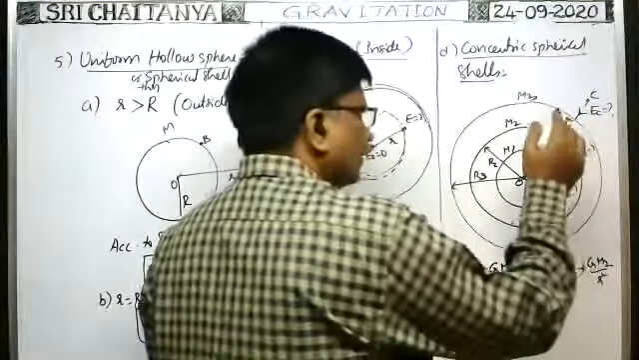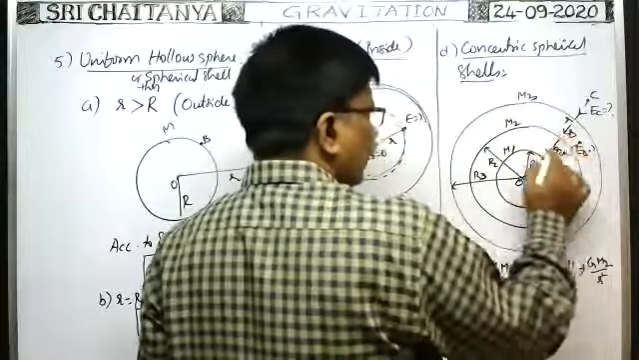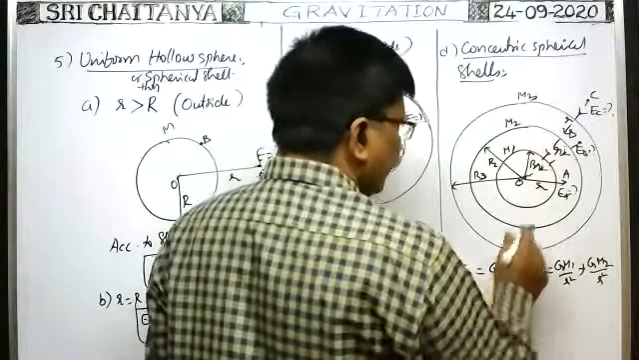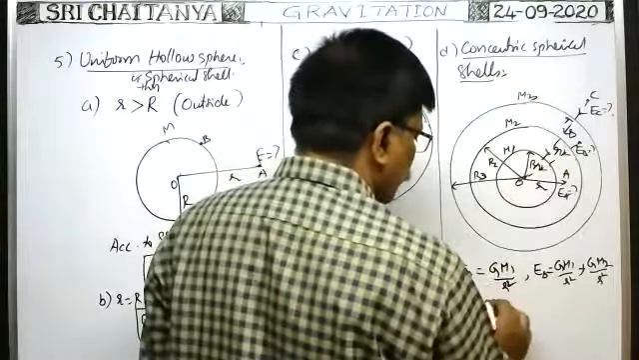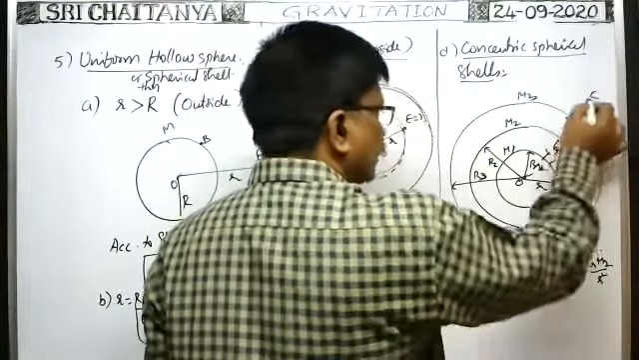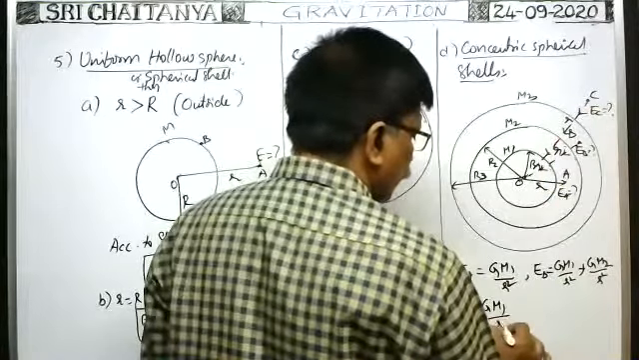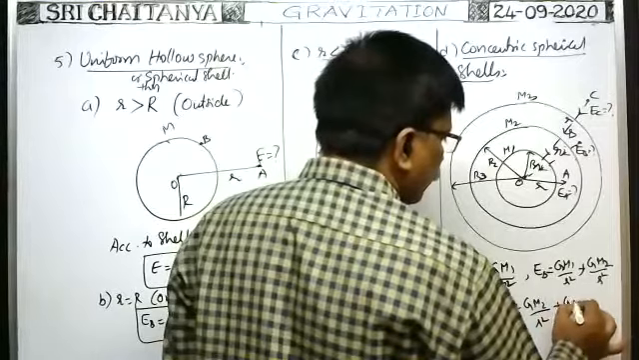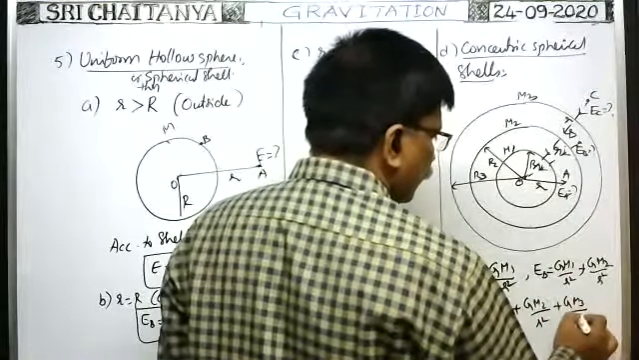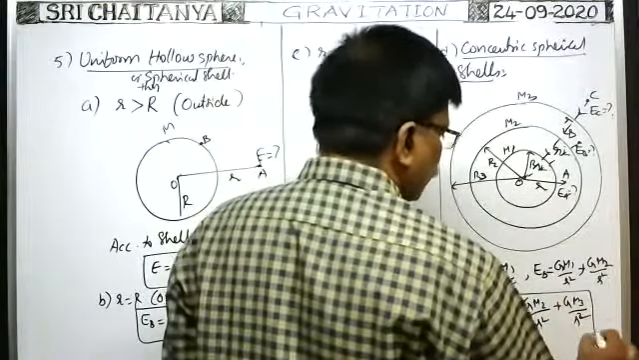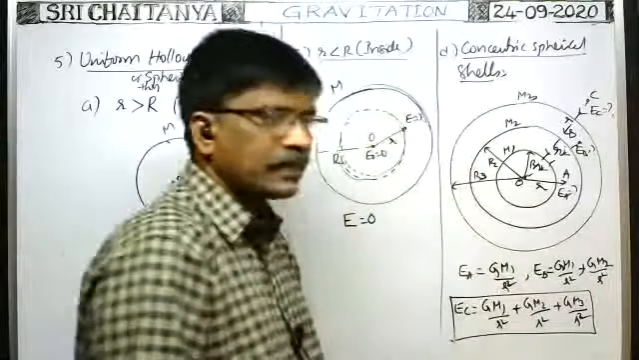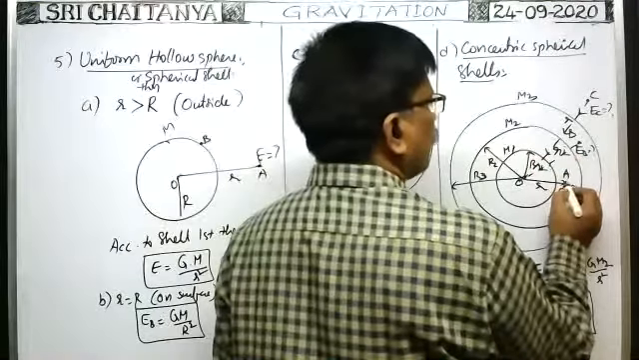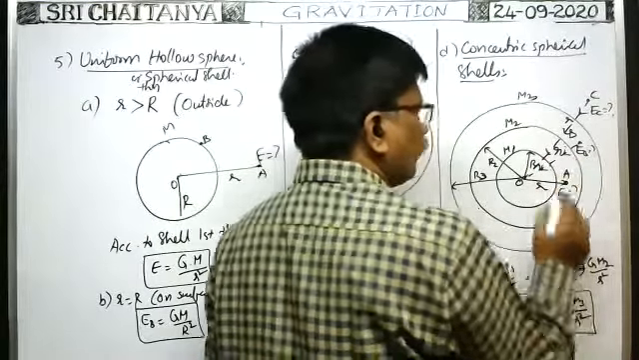That's why you add the intensity of gravitational field at this point due to individual spheres. The intensity due to the first sphere is G into mass m1 by the distance of the point from the center squared, that is r square, plus Gm2 by r square, plus Gm3 by r square. This is the net intensity of gravitational field. Suppose at this point, I need the intensity of gravitational field.